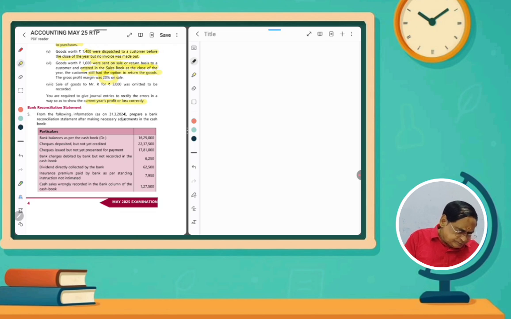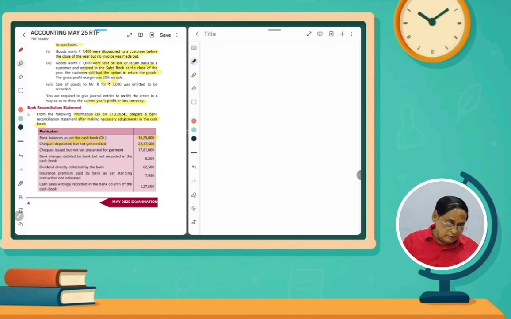From the following information as on 31/3/2024, prepare a bank reconciliation statement after making necessary adjustment in the cash book. The balance as per cash book is 16,25,000 debit balance. If it is a debit balance, that is a favorable balance. Debit balance means the cash book debit side, the receipt side, is in excess of the credit side. We are having abundant cash in our bank. So what are the types of transactions? Checks deposited but not credited. Normally, checks deposited but not credited will be deducted if it is a favorable balance.